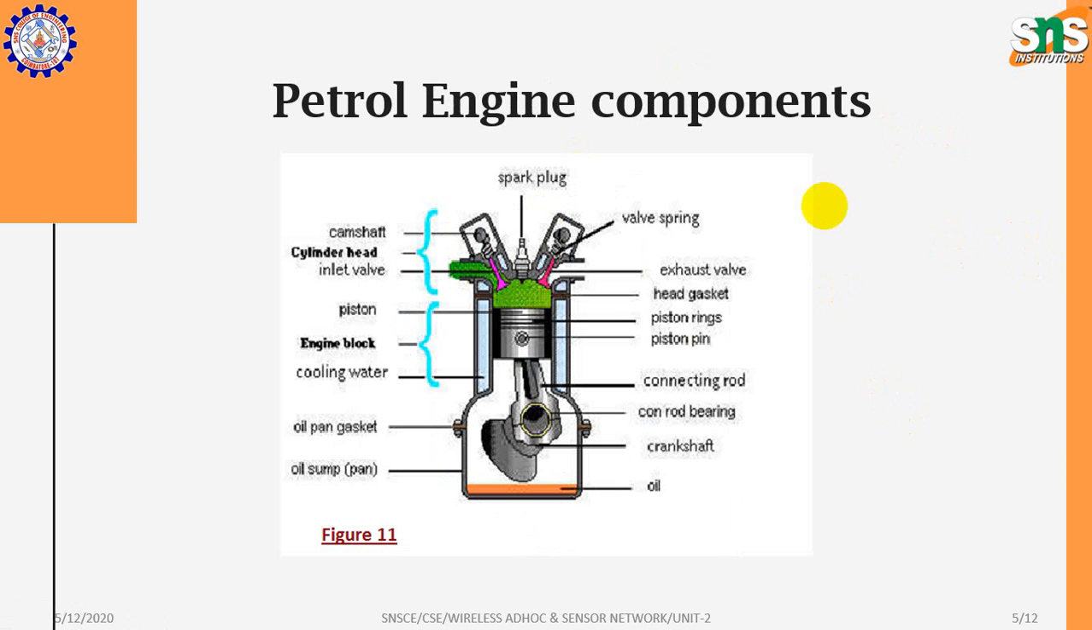Next, we move to the internal components we have in a petrol engine. Just touching on the major components: we have a spark plug, which is used for ignition, a cylinder head, an engine block, and coolant water. Just a view on the components.